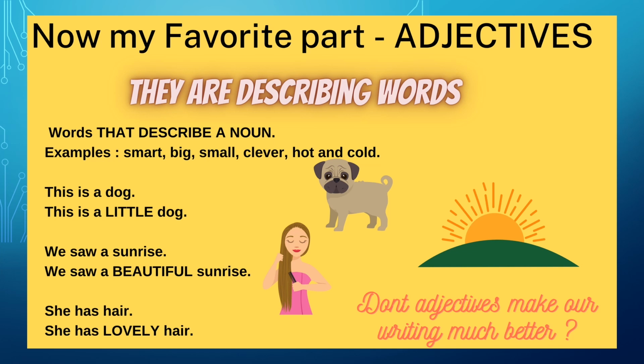You can see a sunrise. Sunrise, what kind of a sunrise? We saw a beautiful sunrise. And this girl here in the pink dress, she has hair. But what kind of a hair? She has lovely hair. So don't you see, children? These adjectives make our writing much better. If there were no adjectives, the writing, the stories we read would be so much boring.